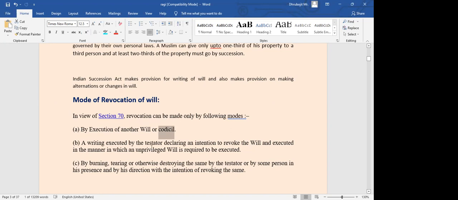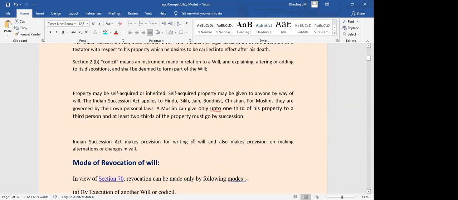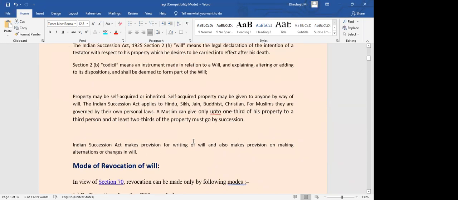It may be a writing executed by the testator declaring an intention to revoke the will and executed in the prescribed manner. So he may say that I prepared one will, but I want to revoke this will. Or what he can do is burn it, tear it, or destroy it. He can destroy it or instruct someone to destroy it with the intention of revoking it, because he does not want it to be valid. That is how revocation of a will can be done. These are the permitted modes or methods.